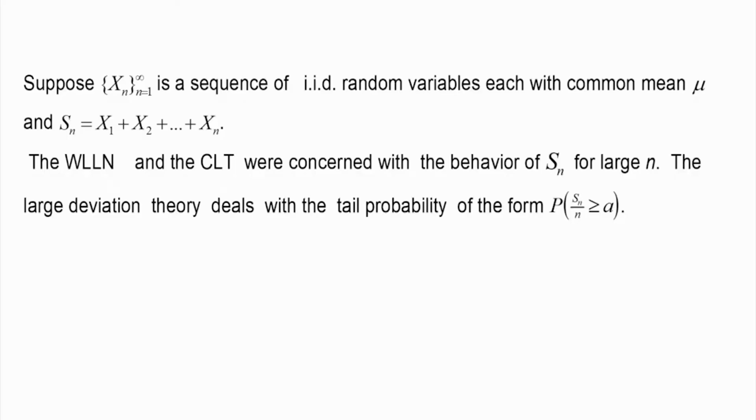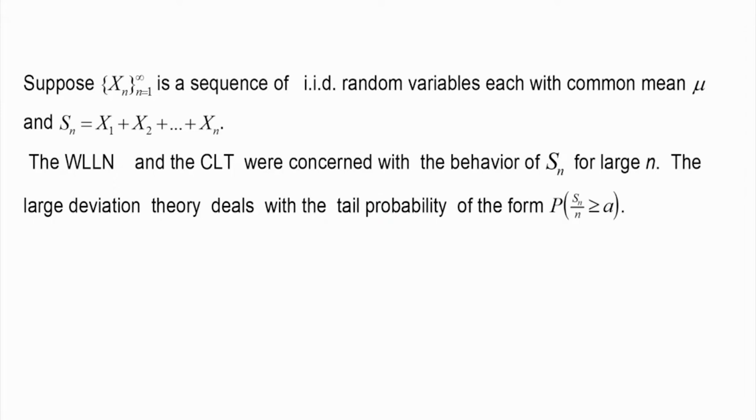Large deviation theory. We discussed earlier the laws of large numbers, then the central limit theorem. So we will consider the same sequence of random variables again. Suppose Xn is a sequence of IID random variables, each with common mean mu, and Sn is the summation of the Xi's as defined earlier. Now we know the laws of large numbers and the central limit theorem.